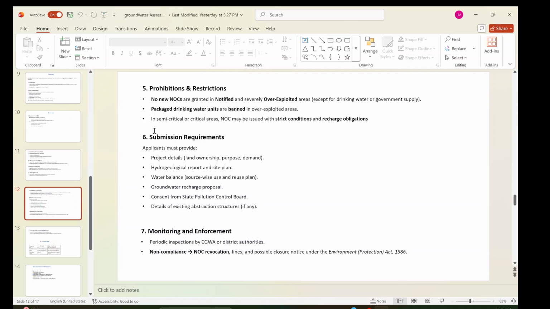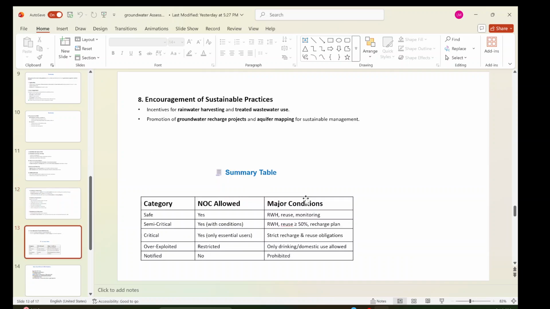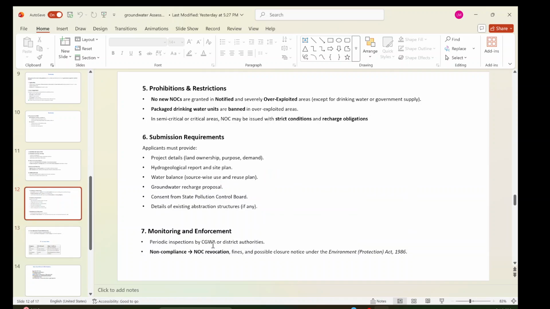Submission requirement: every applicant must provide project details, hydrological report, site plan, water balance study, groundwater recharge proposal, consent from the State Pollution Control Board, and details of existing abstraction structures, if any. Monitoring: periodic inspection by CGWA or district authorities.